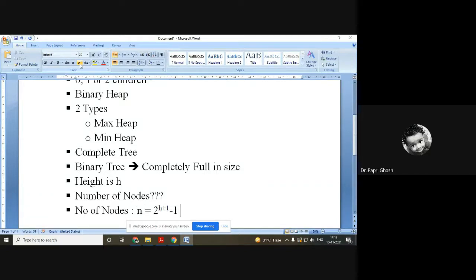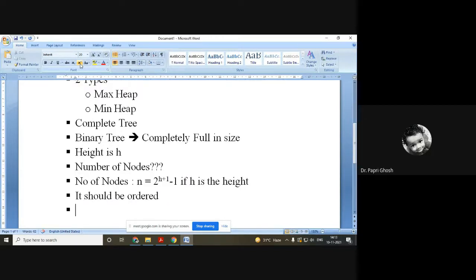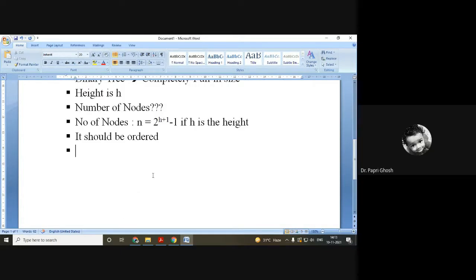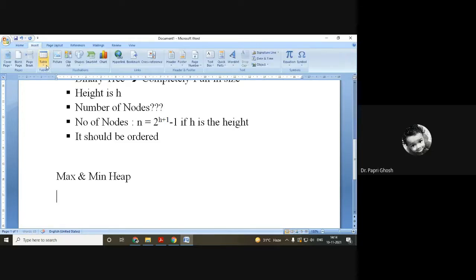If h is the height. So these are some properties of heap. And another characteristic is that it should be ordered. So let us come to the max and min heap. Suppose we are having a tree.